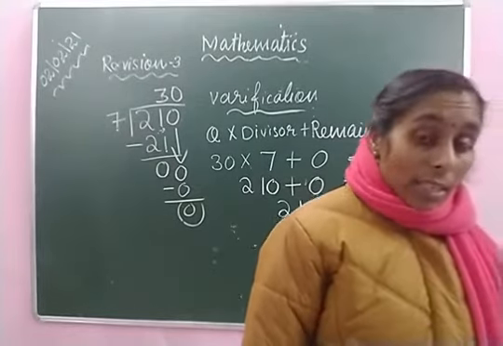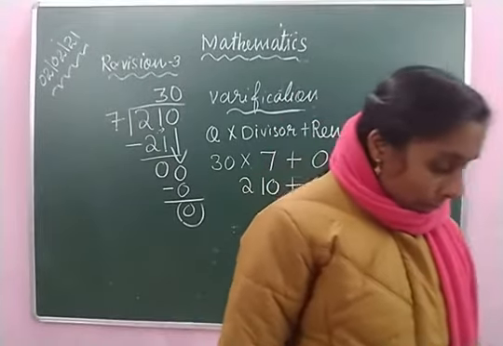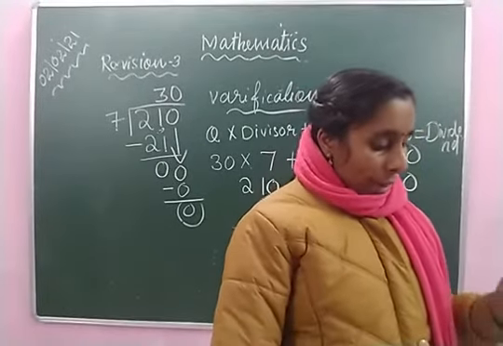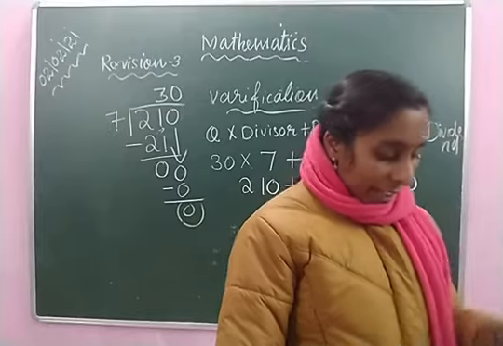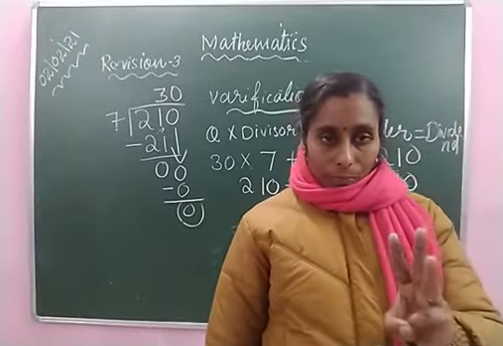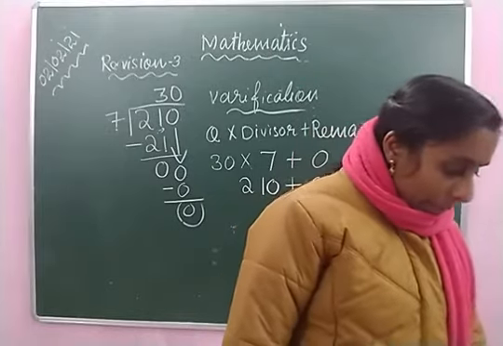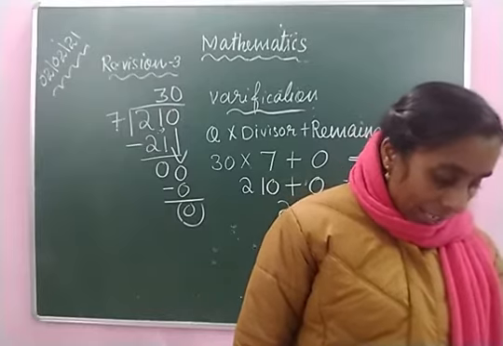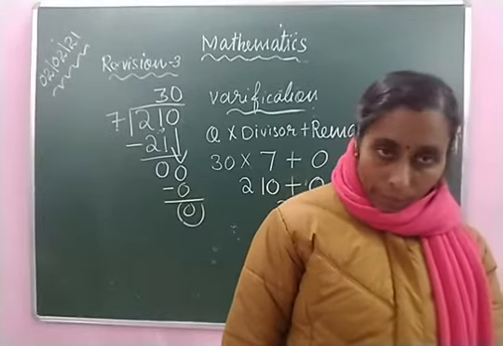In your exercise 7.2, there are some questions. Fifth question, find the quotient when dividend is 880 and divisor 5.